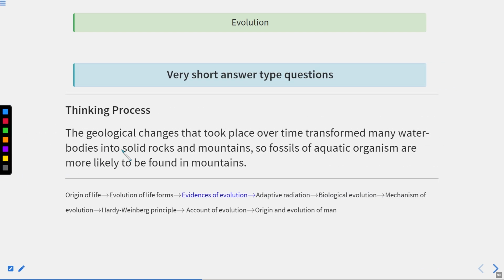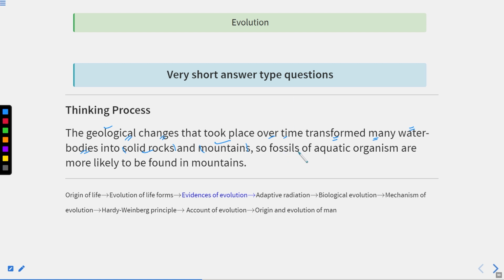Now, this is the thinking process again. The geological changes that took place over time transformed many water bodies into solid rocks and mountains. So what does this mean? This means there were a lot of geological changes, and because of that the water bodies were transformed into solid rocks and mountains.